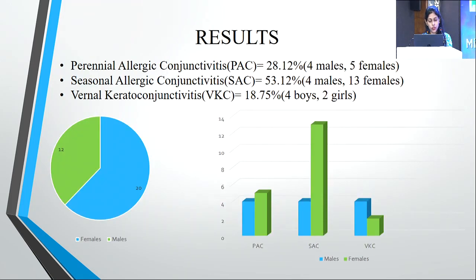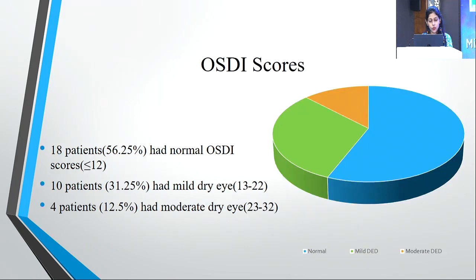The male to female ratio was 12 to 20, so females outnumbered males. Perennial allergic conjunctivitis contributed 28.12%. Seasonal allergic conjunctivitis patients were the maximum, contributing 53.12%, and VKC was 18.75%. Coming to OSDI scores, 18 patients had normal OSDI scores, 10 had mild dry eye according to OSDI scoring, and 4 had moderate dry eye.